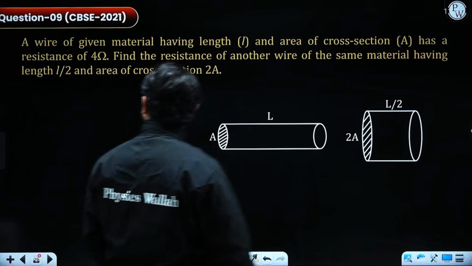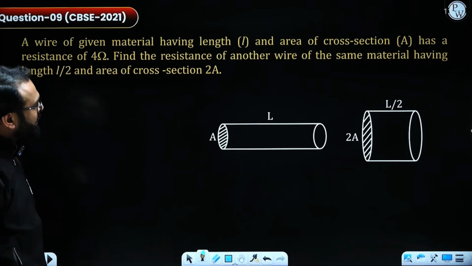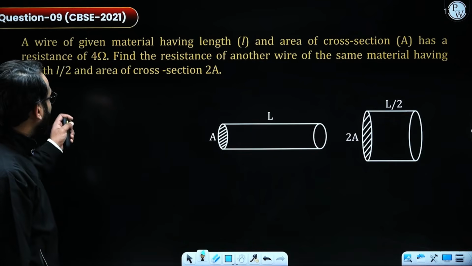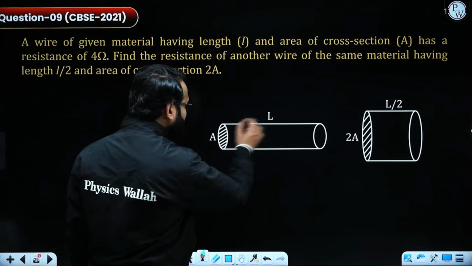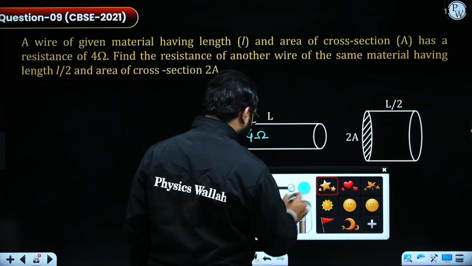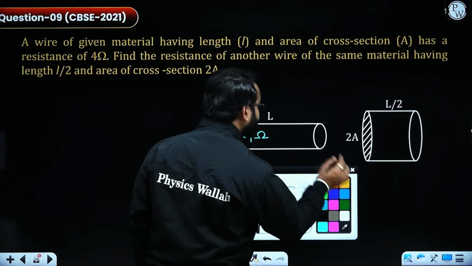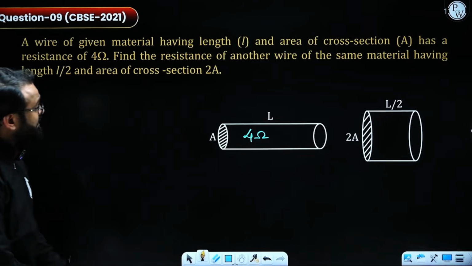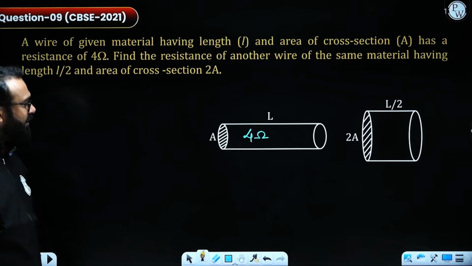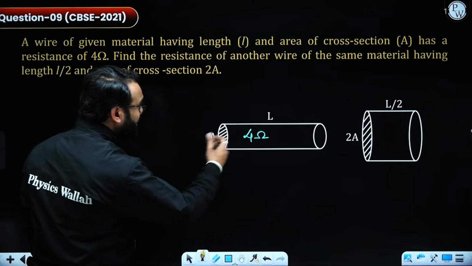Moving ahead to another question. It says a wire of given material having length L and area of cross section A has a resistance of 4 ohm. So if this is the conductor and the resistance is given as 4 ohm for this one, find the resistance of another wire of same material having length L by 2 and area of cross section 2A. Fine. So we need to calculate the value of both the resistances.